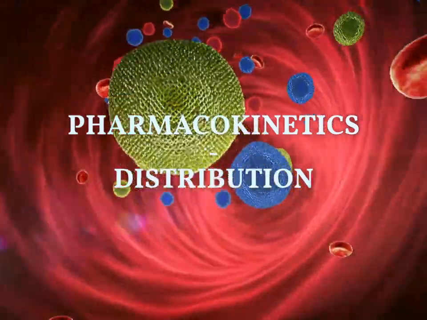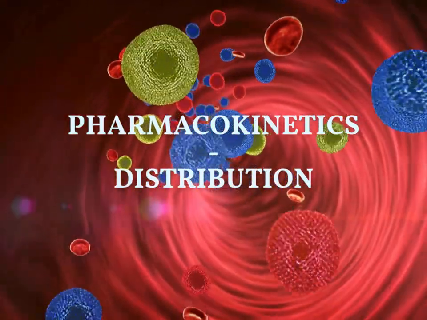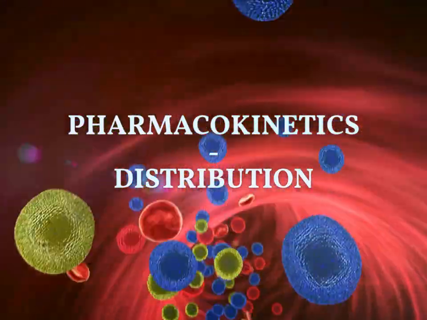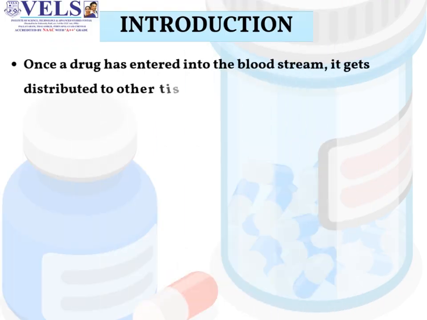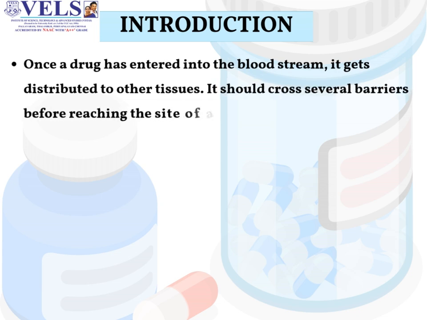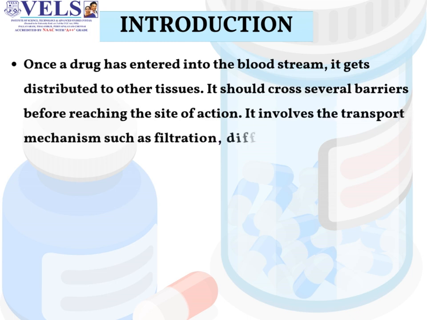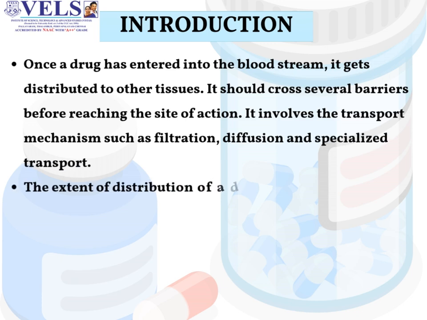Jayashri is going to discuss pharmacokinetics: distribution of drugs in the body. Now let's see the definition of distribution. Once a drug has entered into the bloodstream, it gets distributed to other tissues. It should cross several barriers before reaching the site of action. It involves transport mechanisms such as filtration, diffusion, and specialized transport.